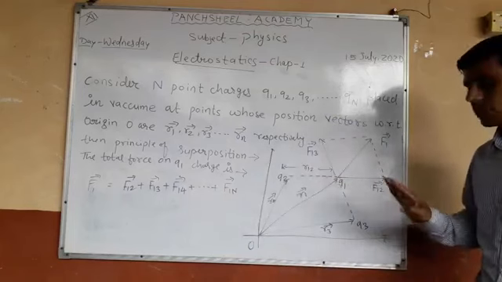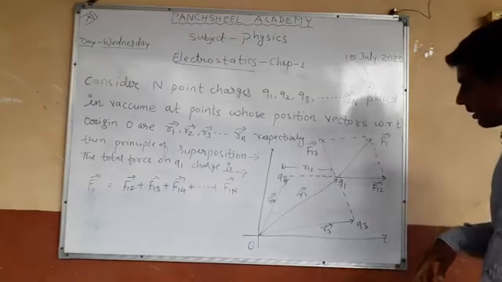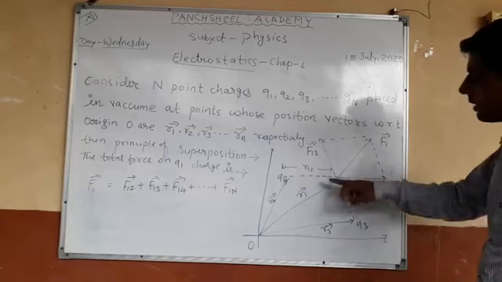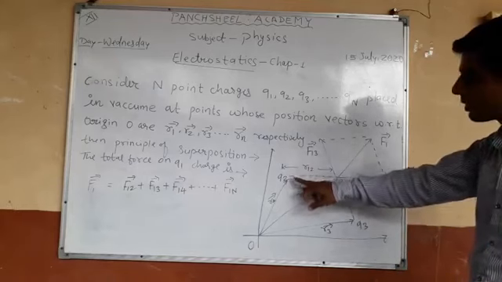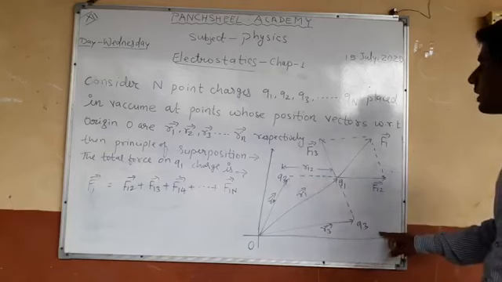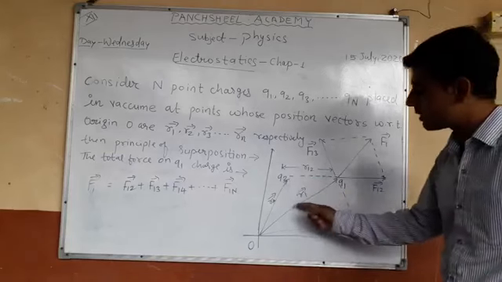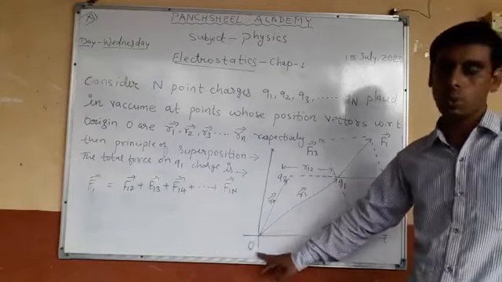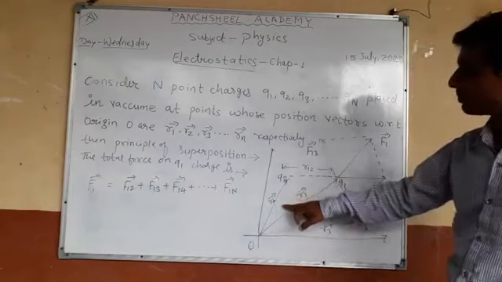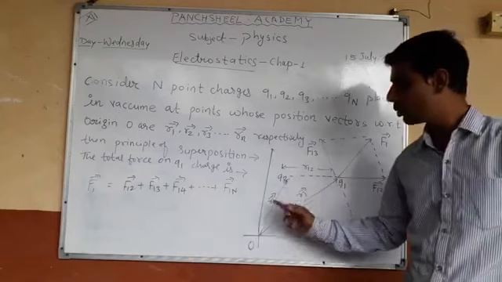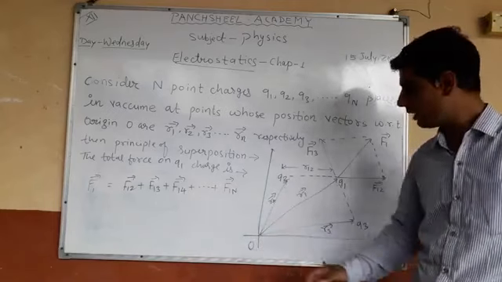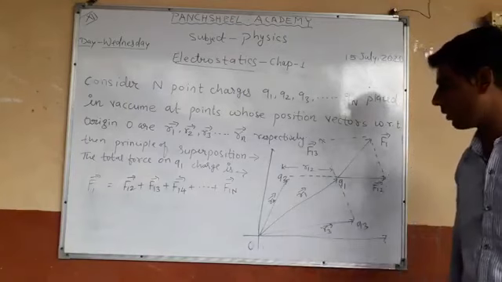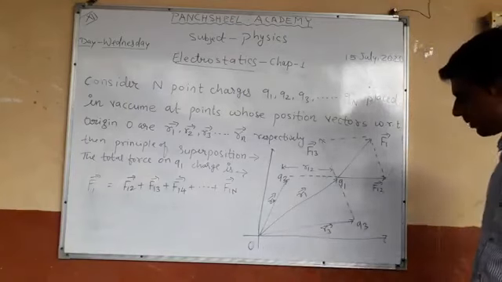I take here only three charges. Suppose Q1 is placed here, this is the Q2 charge and this is the Q3 charge. R1 is the position vector of Q1 from O, R2 is the position vector of Q2 from the origin, and R3 is the position vector of Q3 from the origin.